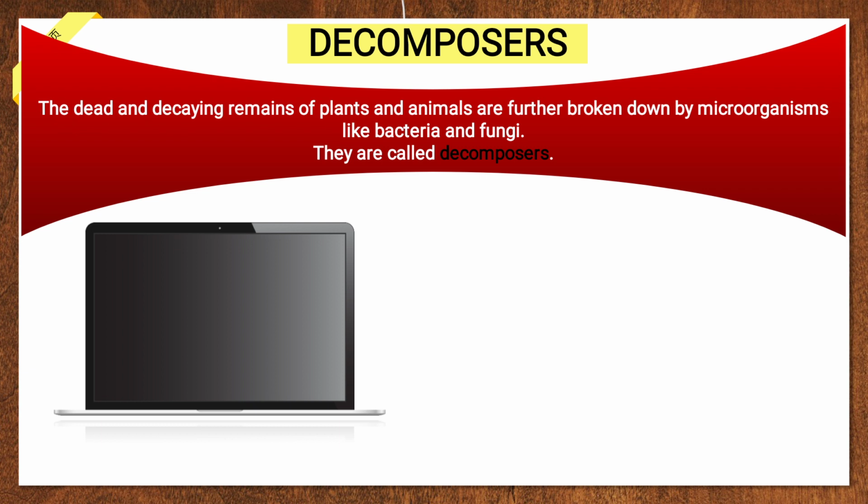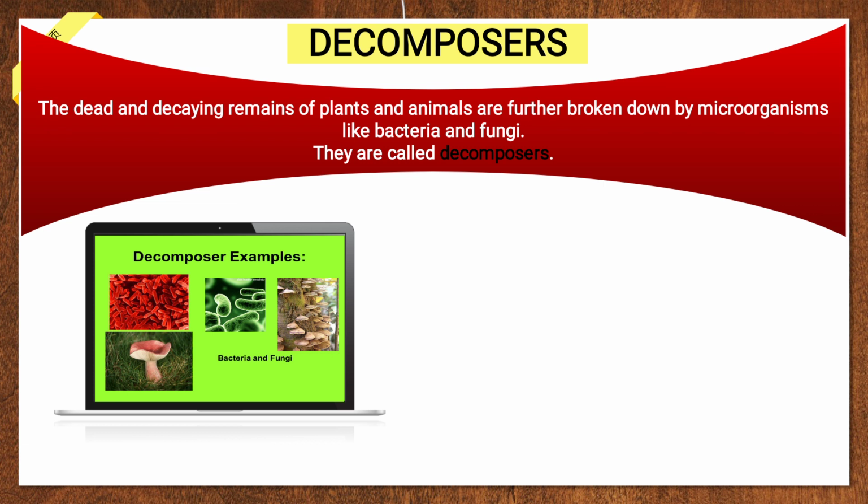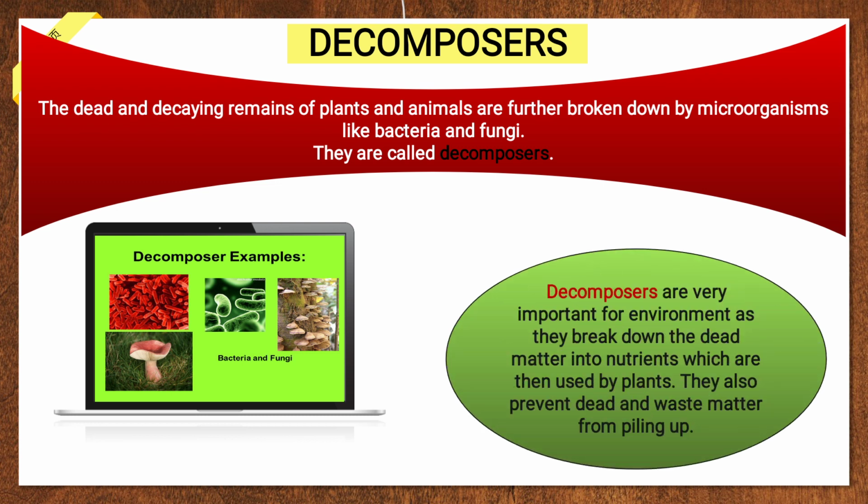They are called decomposers. You see in the picture, the bacteria and fungi picture is there. They eat the dead remains of plants and animals and break them into small pieces, and it gets mixed in the soil. Decomposers are very important for the environment as they break down the dead matter into nutrients. That soil is now fertile, meaning a lot of nutrients are there for the plant to grow properly and to be healthy. So they also prevent dead and waste matter from piling up.